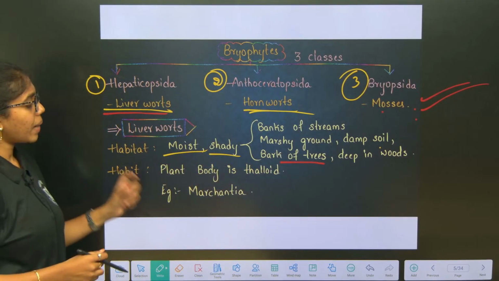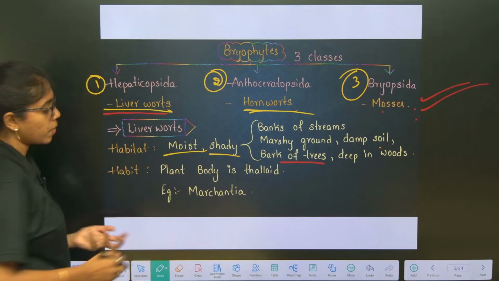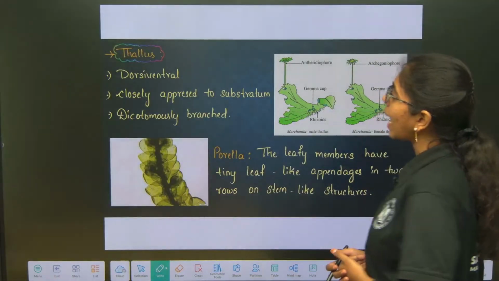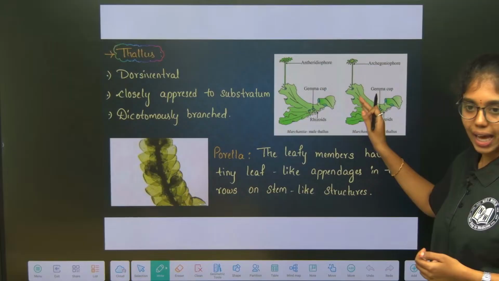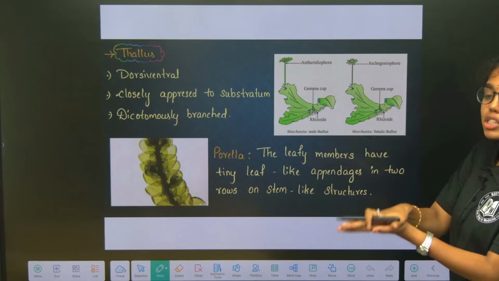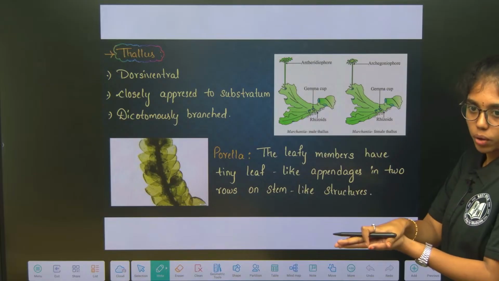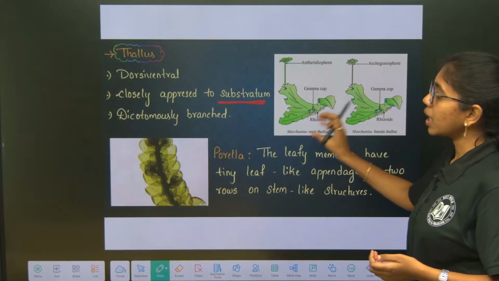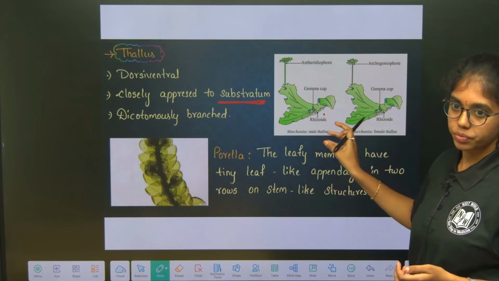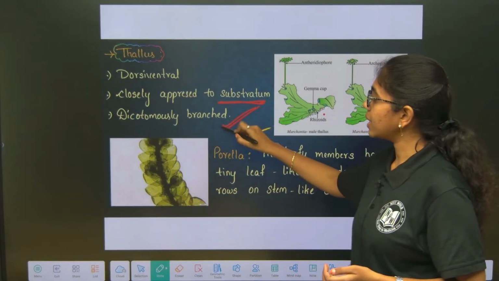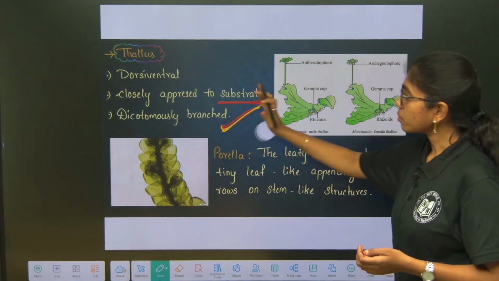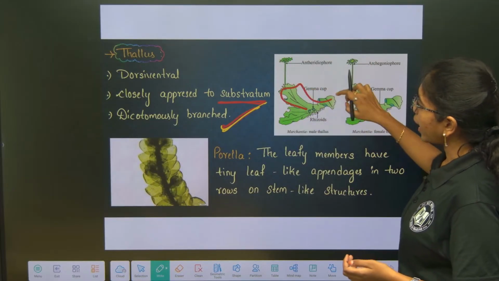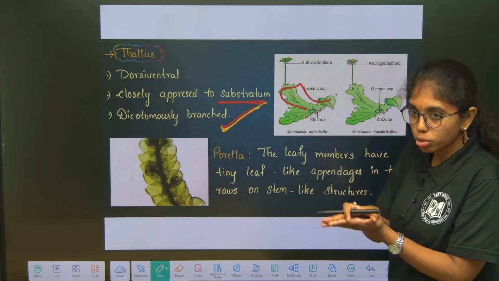And the habit: the plant body is a thalloid plant body for liverworts. For example, Marchantia. The best example is Marchantia. And the thallus here is a dorsiventral thallus. This dorsiventral thallus is closely appressed to the substratum. The thallus is what? Closely appressed to the substratum, and the thallus is dichotomously branched. Here you can see the thallus of Marchantia: dorsiventral, dichotomously branched, closely appressed to the substratum.